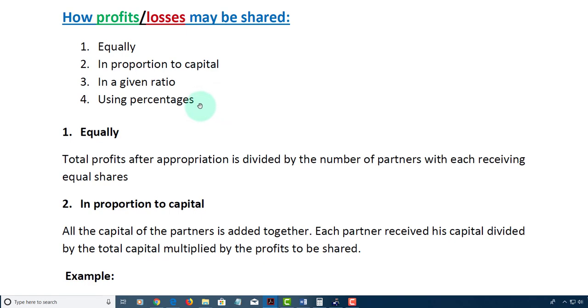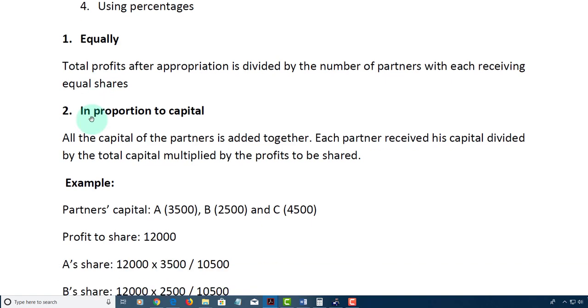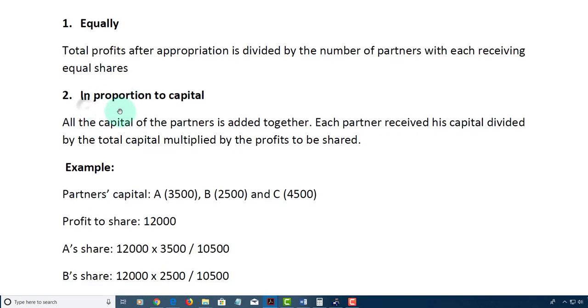Likewise, it can be shared in proportion to the capital, in a given ratio, or using a particular set of percentages. Now, equally simply means that the total profit after appropriation is divided by the number of partners, with each receiving the same amount of shares or equal profit. In proportion to capital: what this simply means is that all the capital of the partners is added together. Each partner receives his capital divided by the total capital multiplied by the profit to be shared.